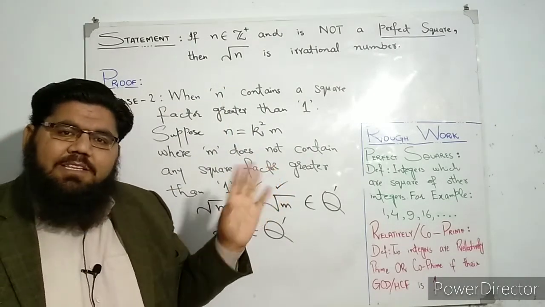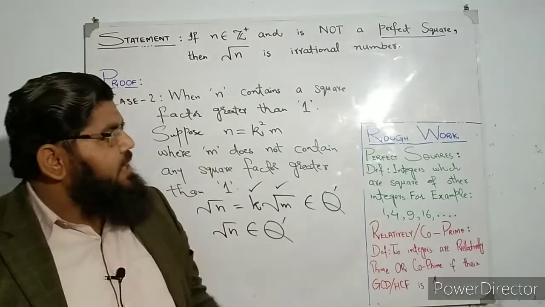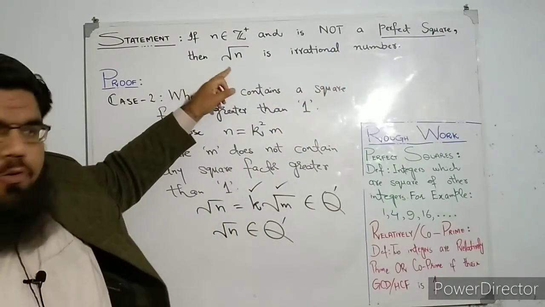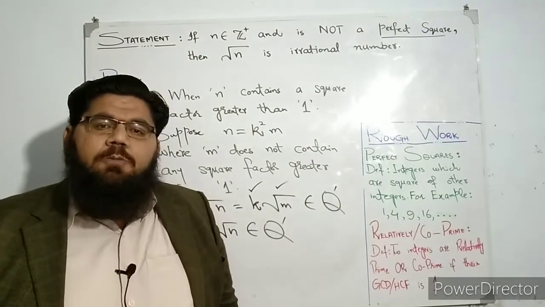So finally we can conclude from here that for any positive integer which is not a perfect square, its square root is an irrational number. So this completes our proof.